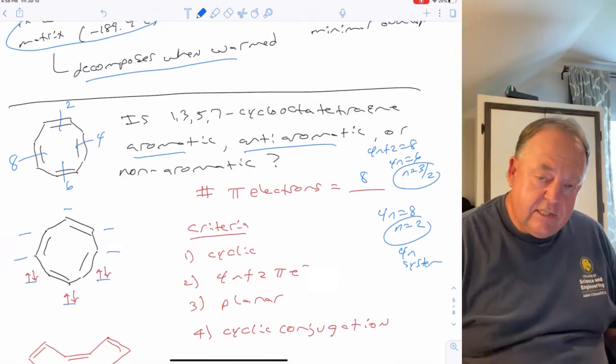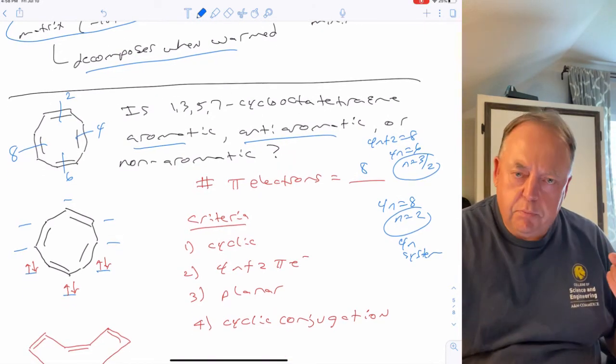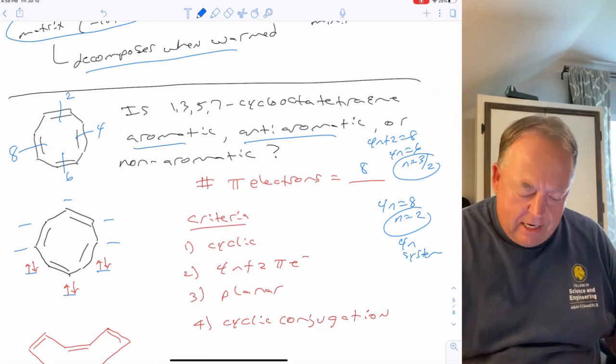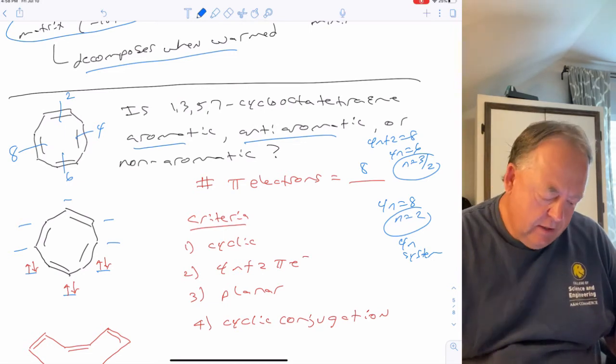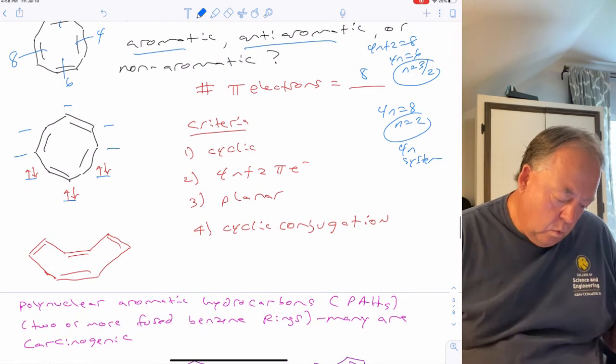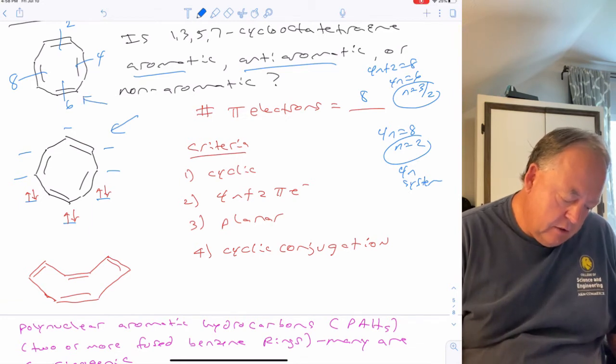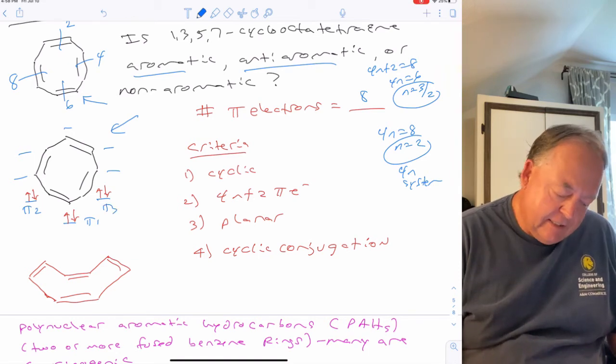So it fits a 4n system. That means if it's conjugated and it's planar, then it's anti-aromatic. But it doesn't want to be anti-aromatic because that's extremely unstable. If we drew a Frost circle for it, so if we took this and set it on a point, then pi 1, pi 2, pi 3, that's 6 electrons, it's got 8, so the next 2 would have to go here.